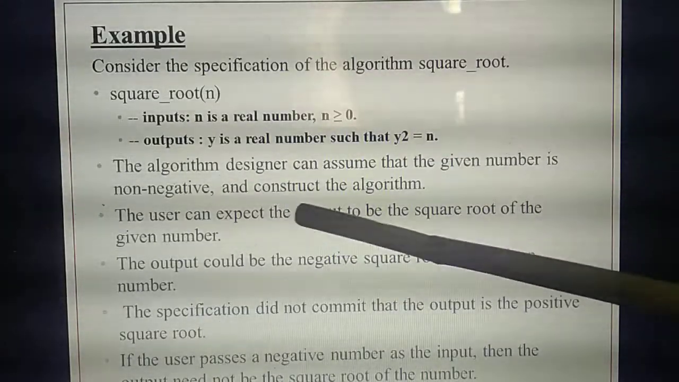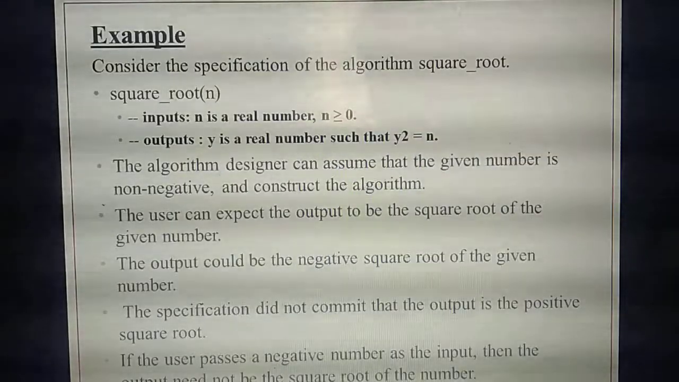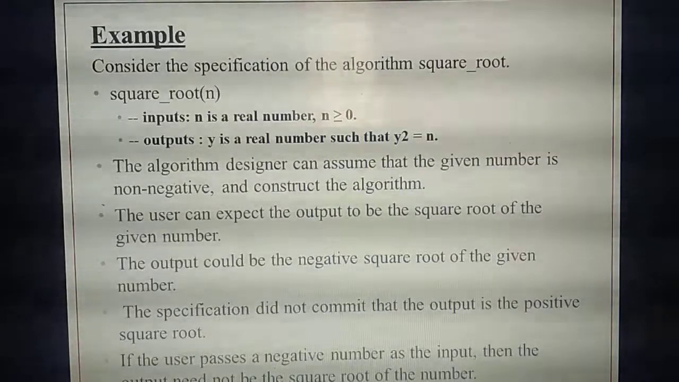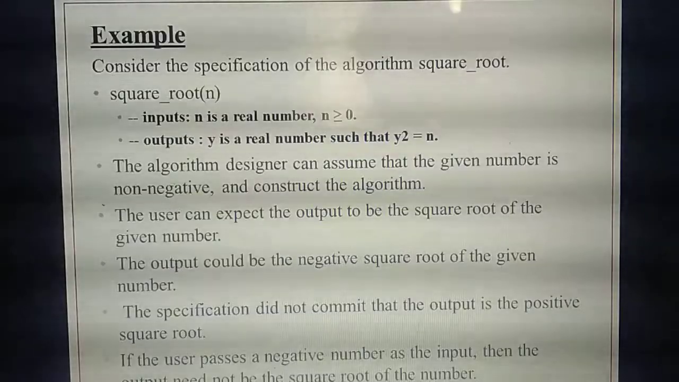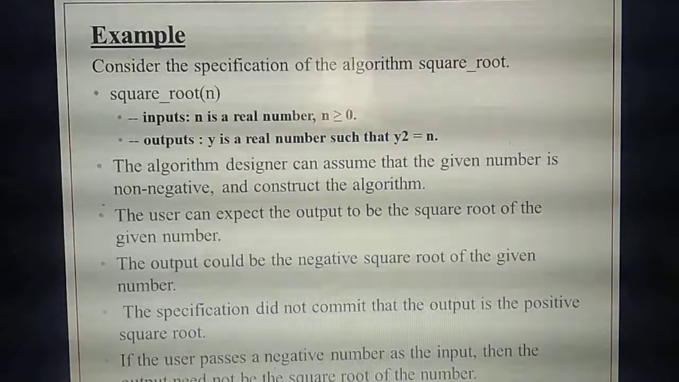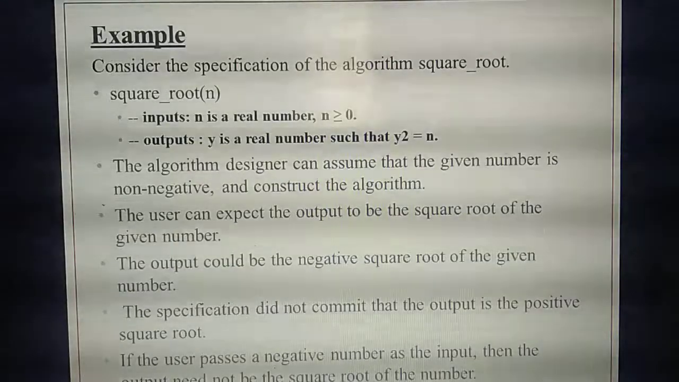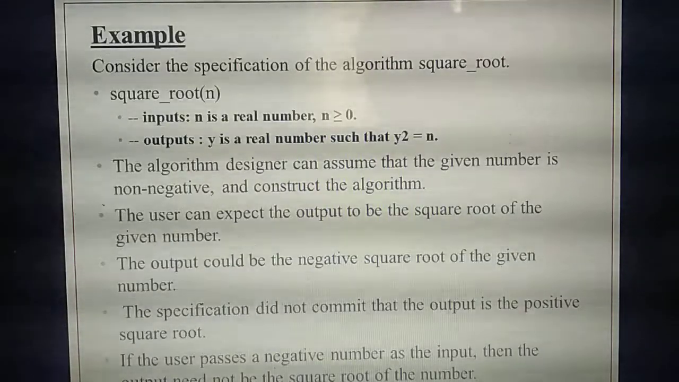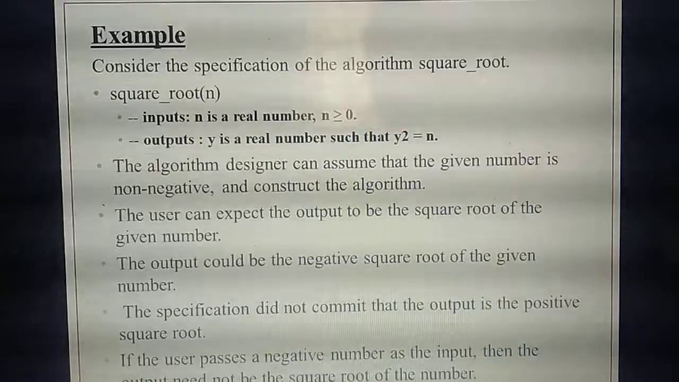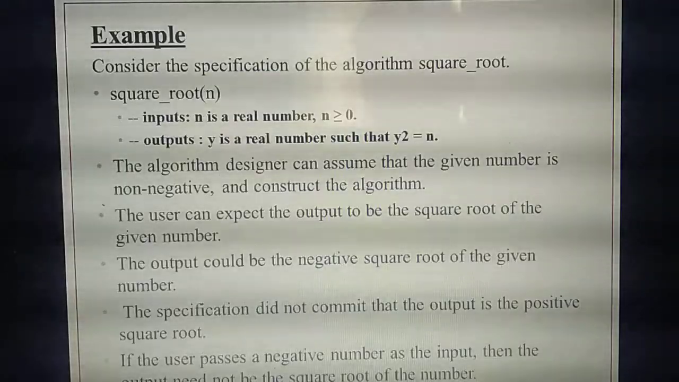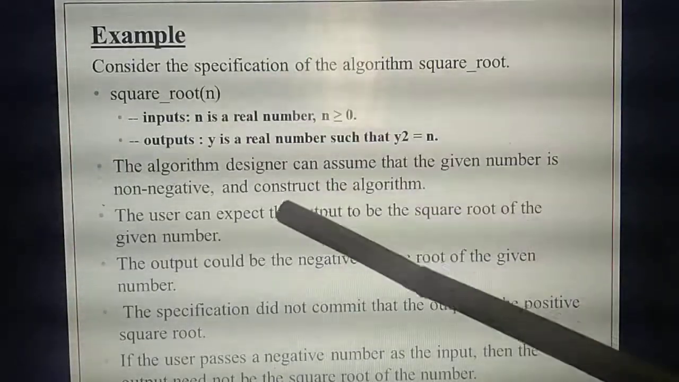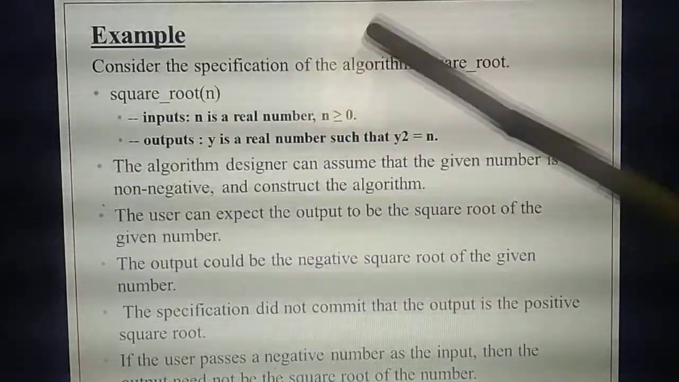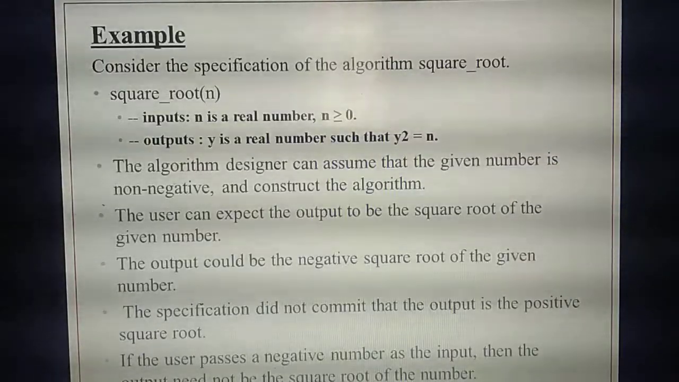Then based on that, the designer will construct the algorithm. Understand what's the first requirement? The first requirement is that the number need not be a negative number. That is non-negative, meaning the given number is a positive number. Then the designer will design the algorithm based on this condition, with a positive number.